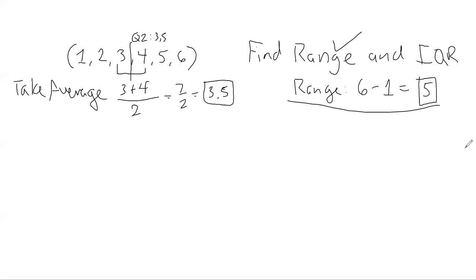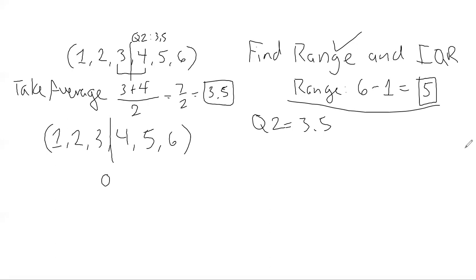So although we know our Q2 is definitely 3.5, 3.5 is not an actual number in the real data set. In the original data set, it doesn't exist, meaning that if we want to find Q1 and Q3, we're going to do the same thing that we did in the last problem. We're just going to have to take something into consideration, right? This line that I'm drawing in here is a reminder that our Q2 is in between 3 and 4, which means that neither 3 nor 4 are part of my Q2.